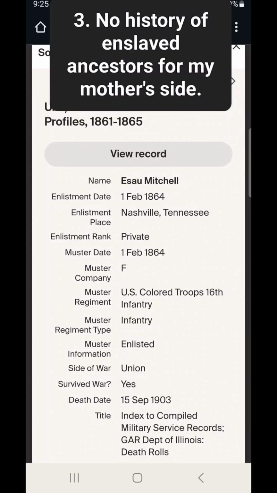So I'm gonna close this out, but I believe that the Civil War was fought over labor to some degree, from what we know as slavery to the current employment that we have today.